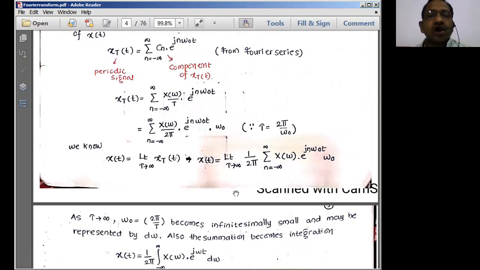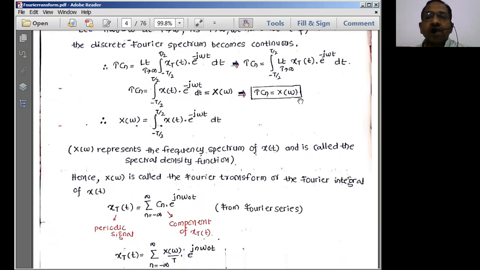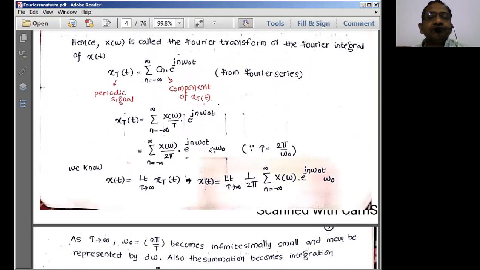The inverse Fourier transform. For the inverse Fourier transform also, we start with the exponential Fourier series. This is the basic equation of the exponential Fourier series, where x of t represents the periodic signal, and Cn is the component of this particular signal. So x of t is equal to the sum of Cn terms. Now in the above equation, we got Cn is equal to X of omega by T. So Cn in terms of X of omega we are writing here, because we need to get the inverse Fourier transform.